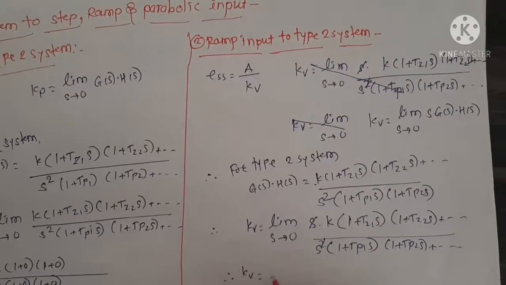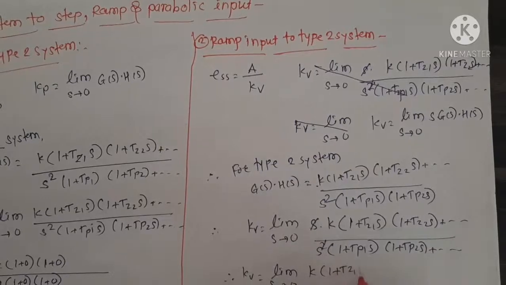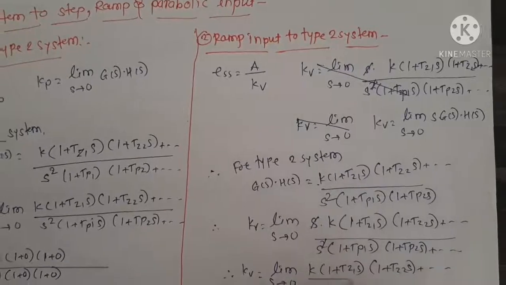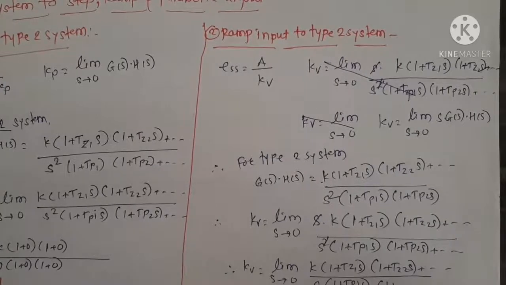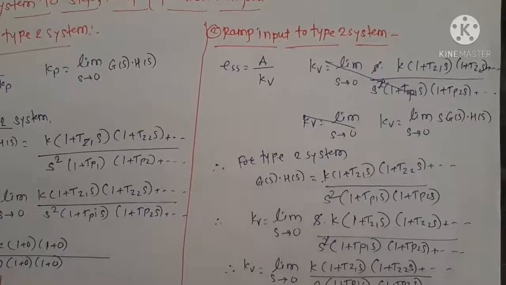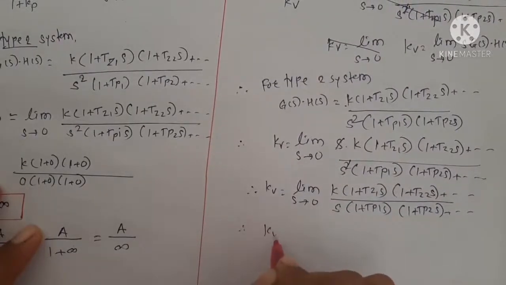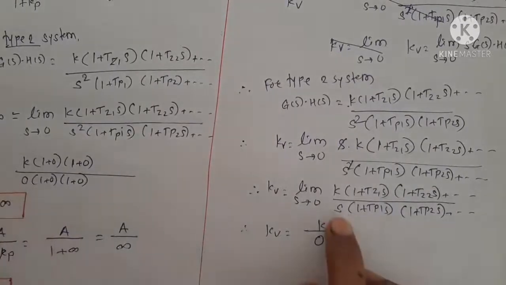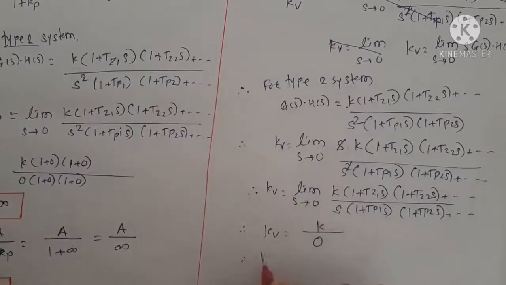Therefore Kv is equal to limit S tends to 0 K (1 plus TZ1 S)(1 plus TZ2 S) plus dash dash upon S (1 plus TP1 S)(1 plus TP2 S) plus dash dash. So apply the limit. After applying the limit, it will become K upon 0 because S is present. So Kv is equal to infinity.